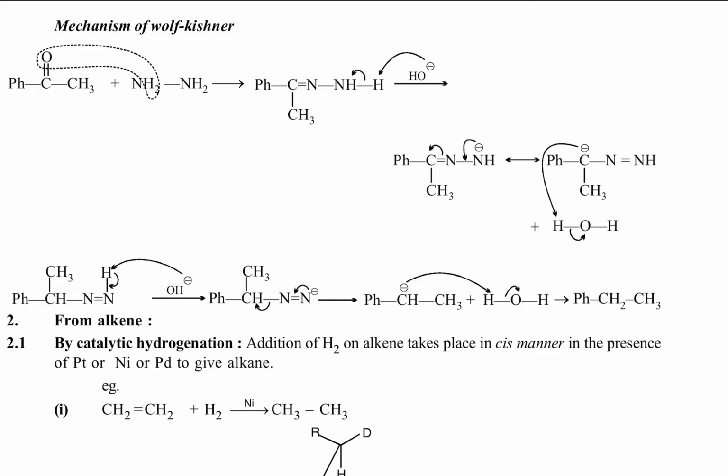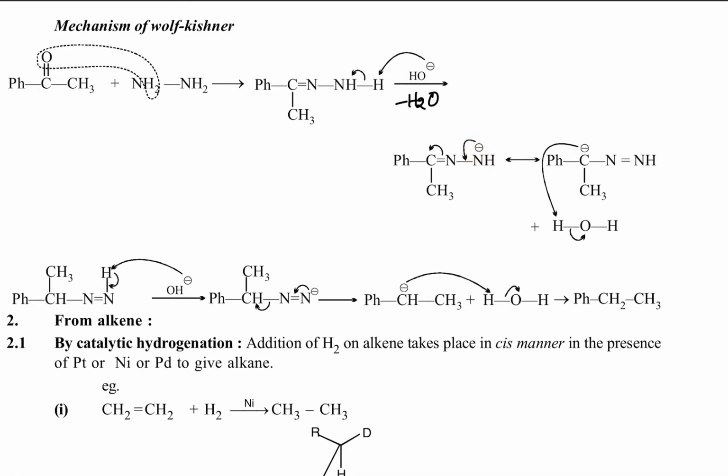In the presence of base, the base gives electrons to the hydrogen. Because of the positive charge, the hydrogen shows slightly acidic nature. So OH gives electrons to the H plus ion, water comes out, and the nitrogen gets a negative charge.